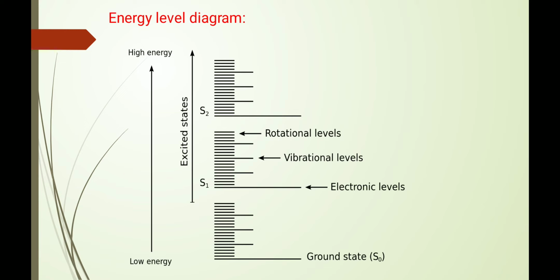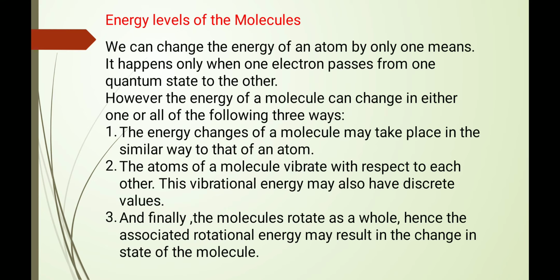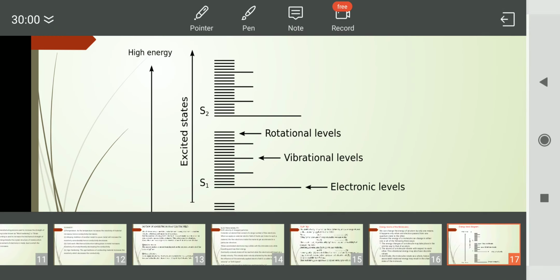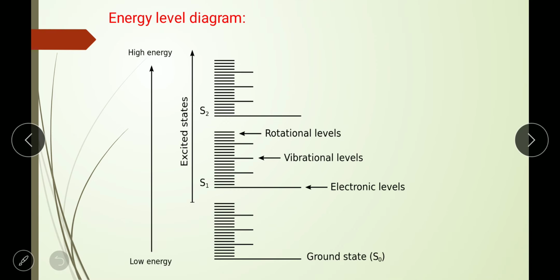So the energy level diagram of a molecule states that first is the electronic level, after that the vibrational level, and then the rotational level.